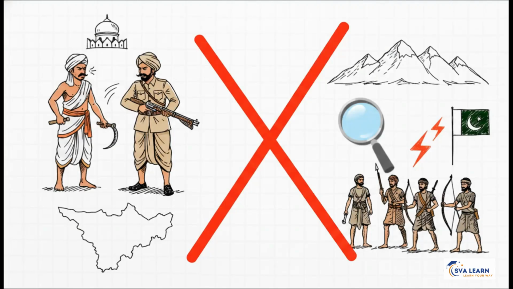Now, while the privy purse worked smoothly for most kings, 3 provinces put up a massive fight. These became Patel's ultimate integration boss battles, and you are pretty much guaranteed to see at least one of these on your exam. But hey, before we break them down, watch out for this common student mistake. Examiners love testing your vocabulary here. Do not, I repeat, do not confuse the Razakars with the tribals. The Razakars were the cruel private army of the Nizam of Hyderabad. The farmers in Telangana absolutely despised them and launched a massive revolt.